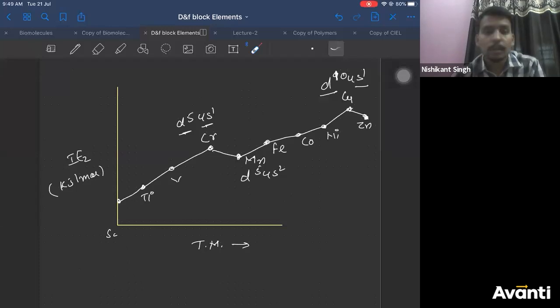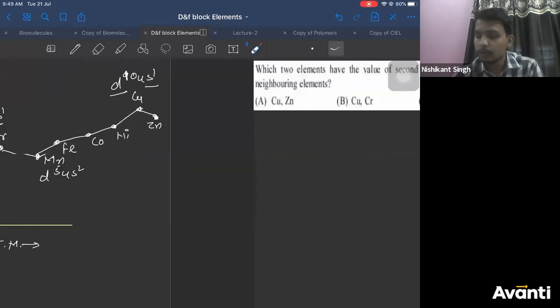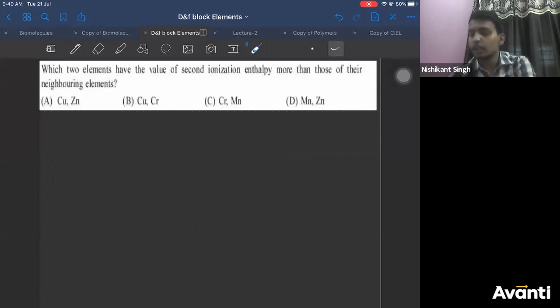Right. Now let's try to solve some questions on it. Which 2 elements have the value of second ionization enthalpy more than those of their neighboring elements?